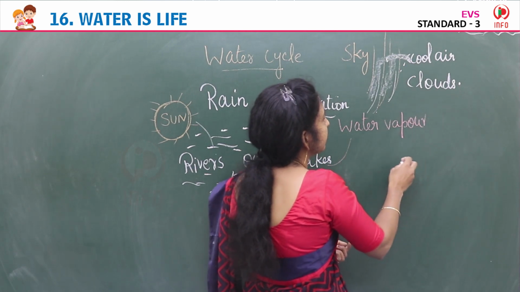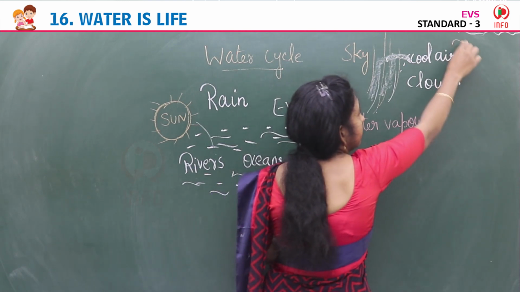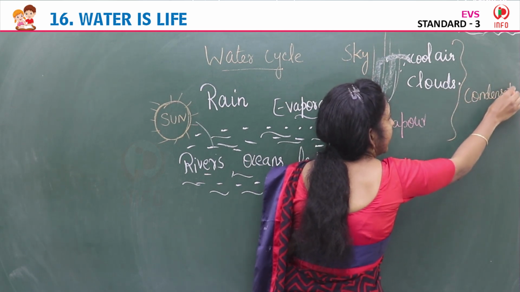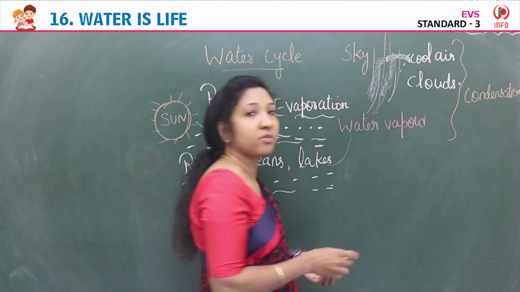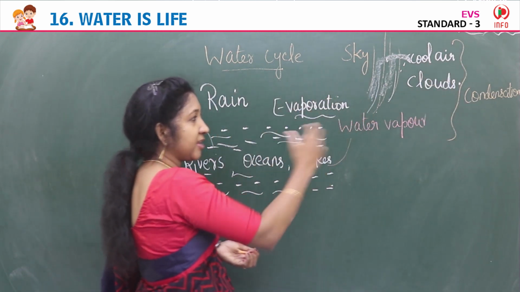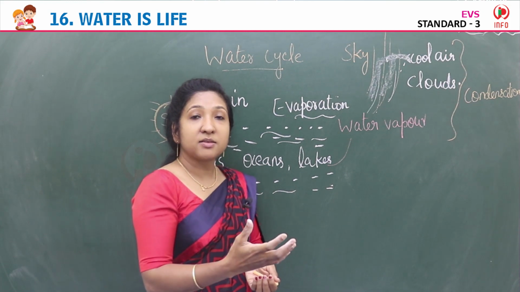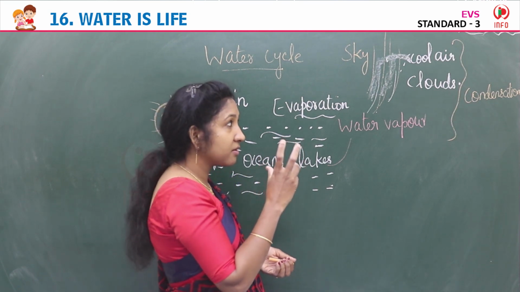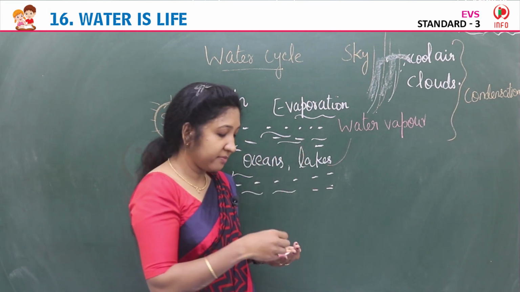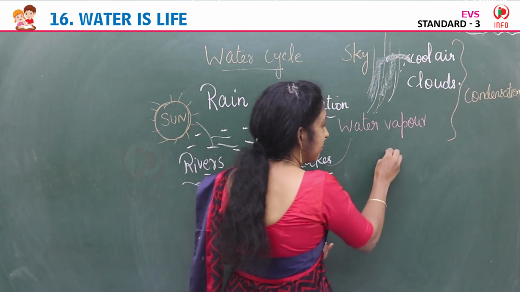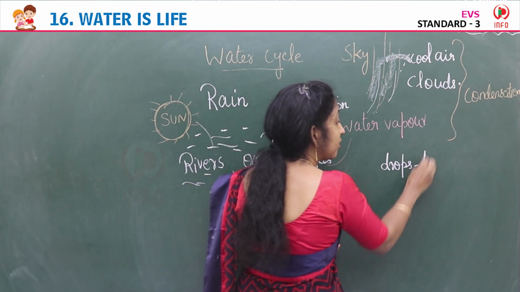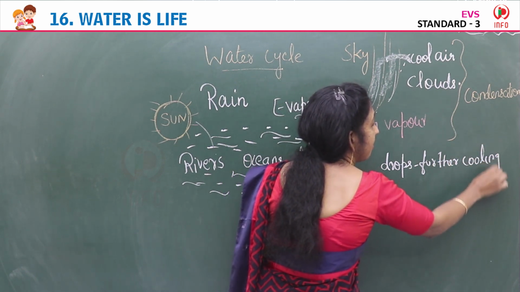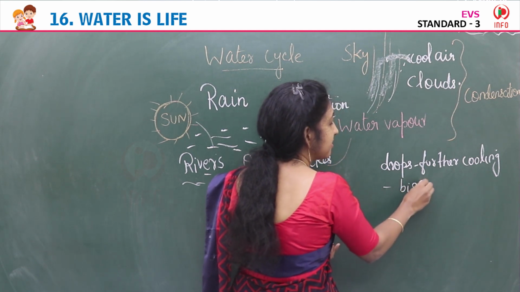And this process is called condensation. So evaporation, then condensation. Then what happens? On further cooling, when again it cools, the drops become bigger. On further cooling, these drops become bigger, and what happens?